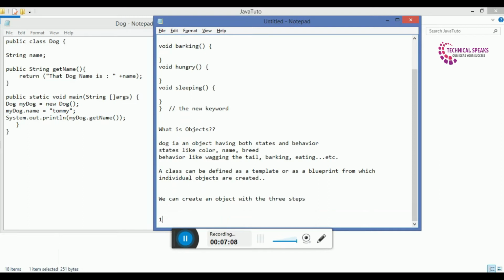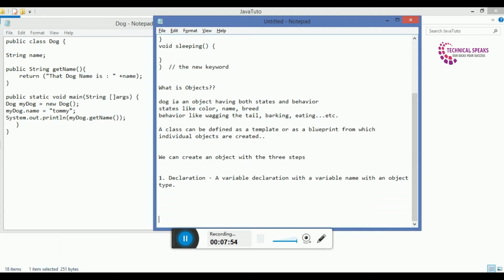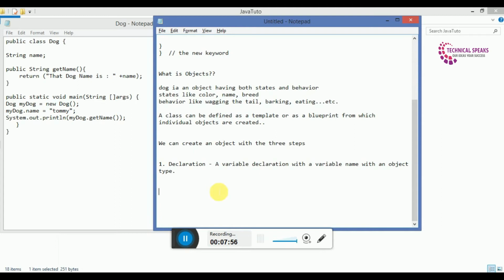The first one is declaration. Declaration means a variable declaration with a variable name and an object type. Here you can see the first one, we have declaration. In the declaration, we declare a variable name with an object type.